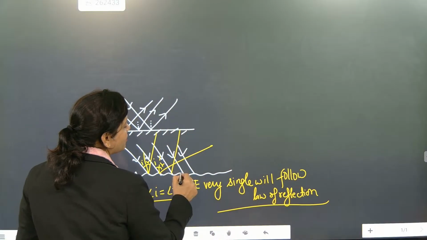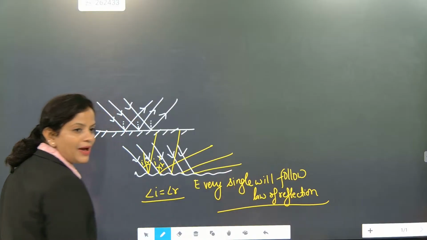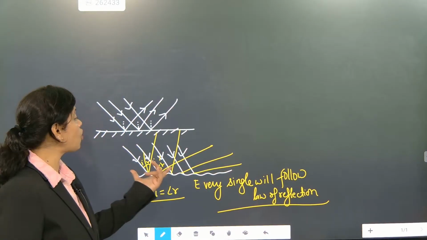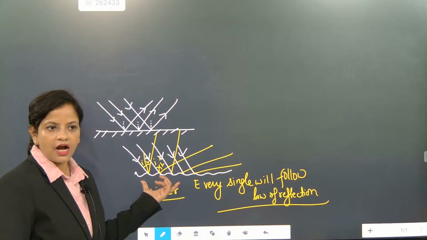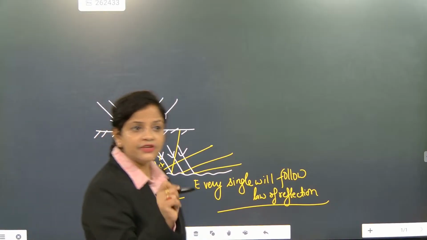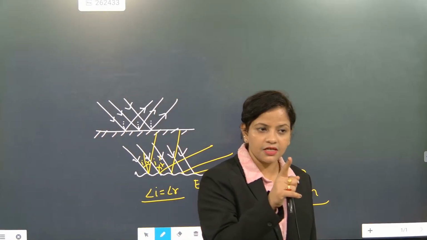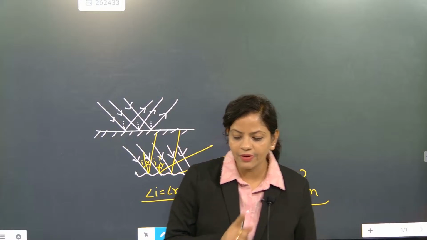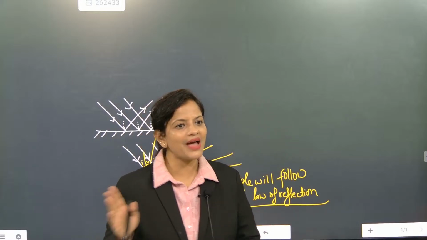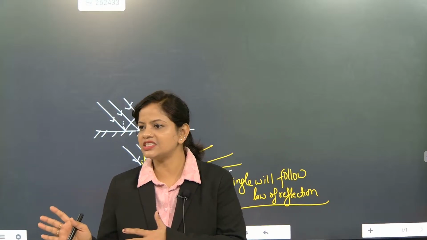Are they parallelly coming out? No. So this is called diffused reflection. Understood or not? But individually, are they following the law of reflection? Yes. Vishwa, you understood this point. Everybody, did you understand this point? What is the massive difference?